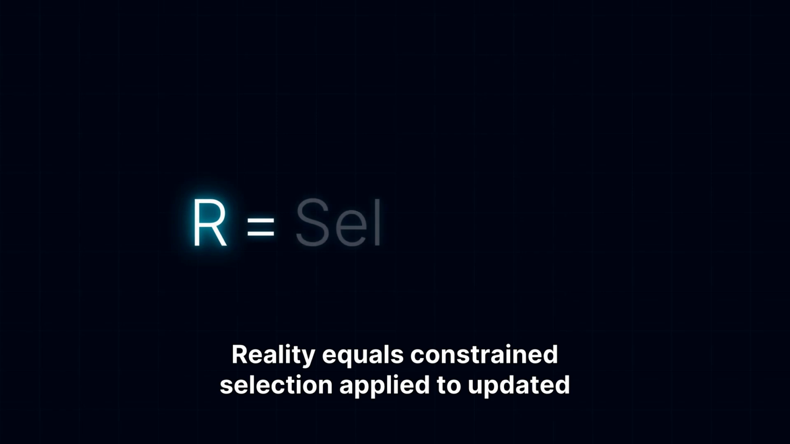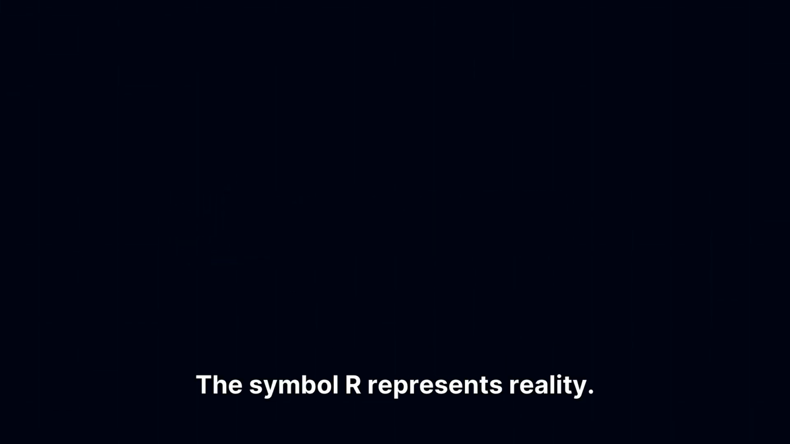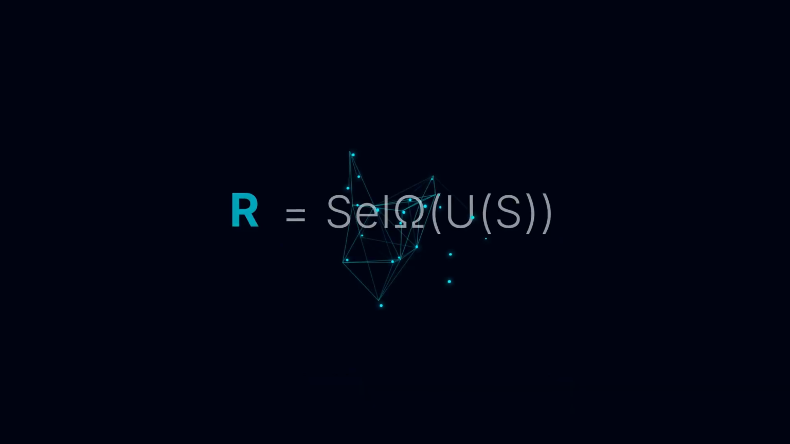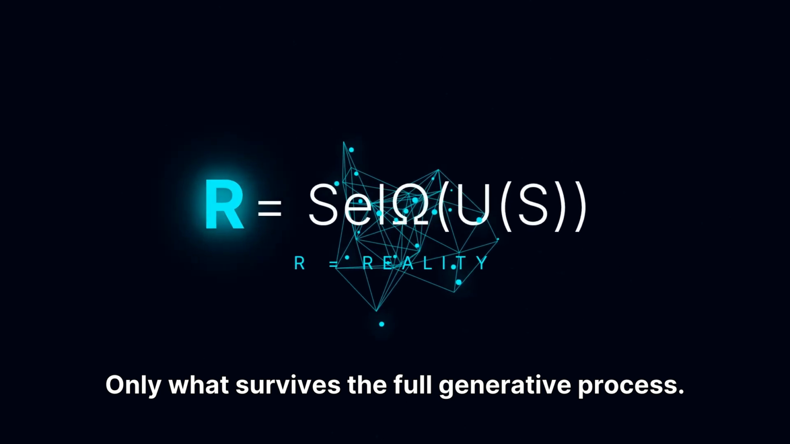We now arrive at the full definition of reality. Reality equals constrained selection applied to updated state space. The symbol R represents reality. Not everything possible. Only what survives the full generative process.